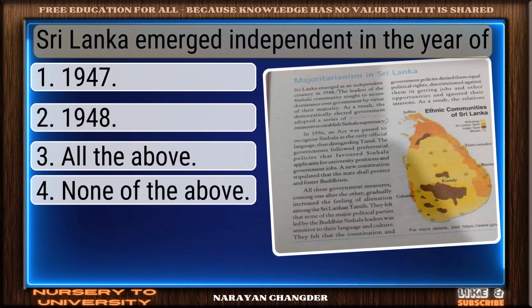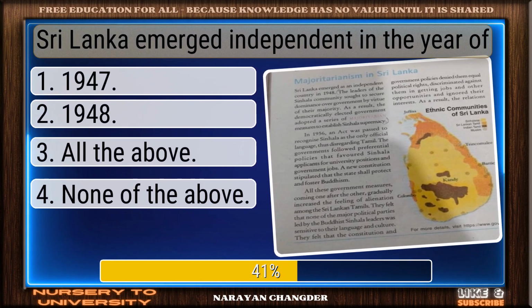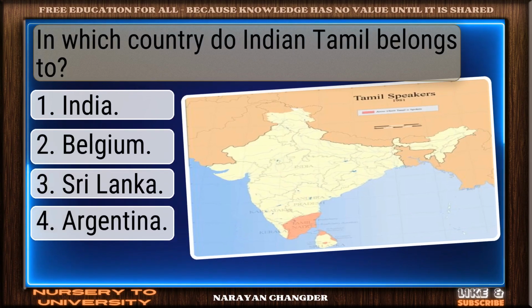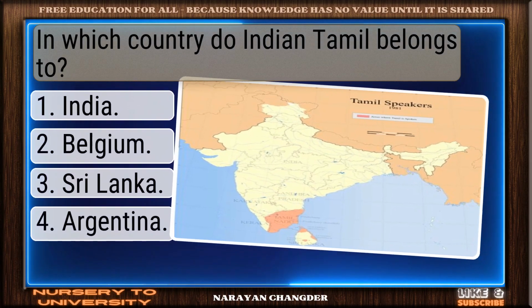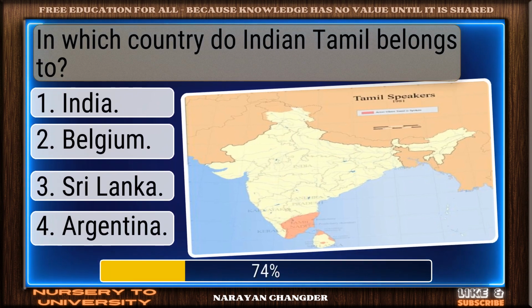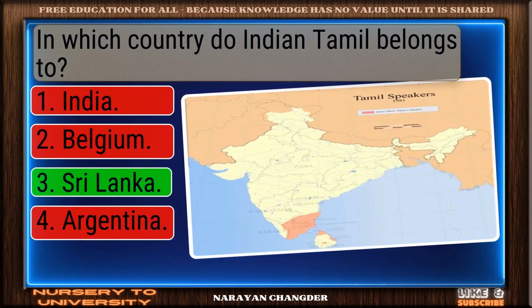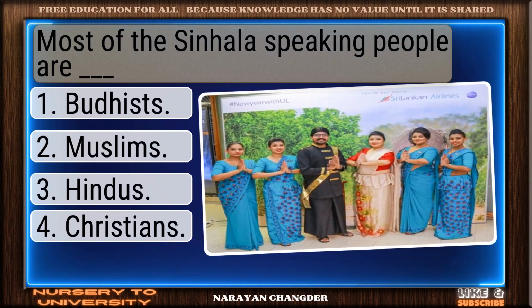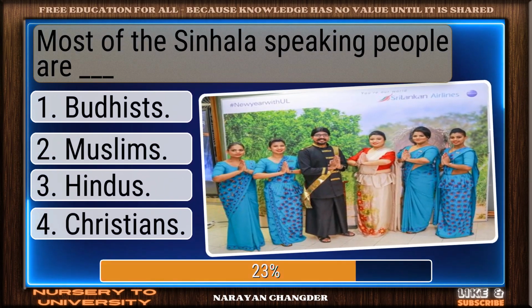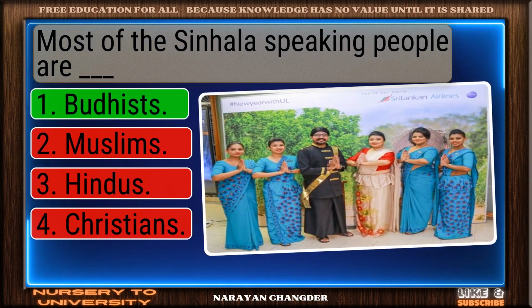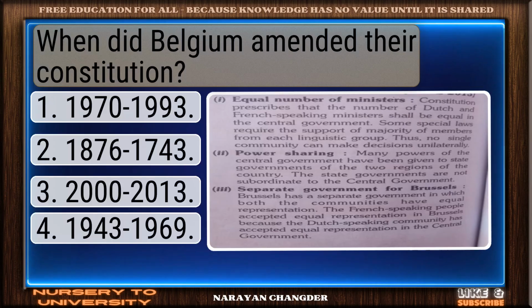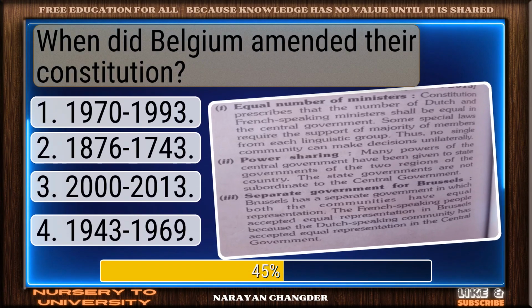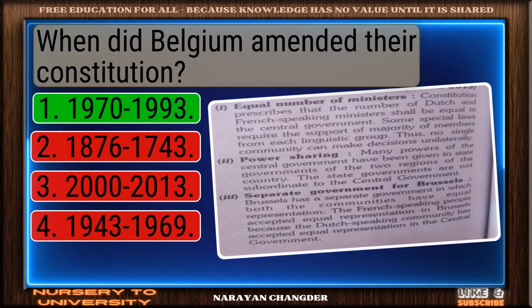Sri Lanka emerged independent in the year of? 1948 is sound. In which country do Indian Tamils belong to? Smart move. Sri Lanka is accurate answer. Most of the Sinhala speaking people are dash. You chose Buddhists. Correct. When did Belgium amend their constitution? 1970-1993 works well.